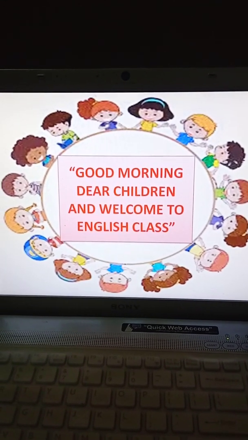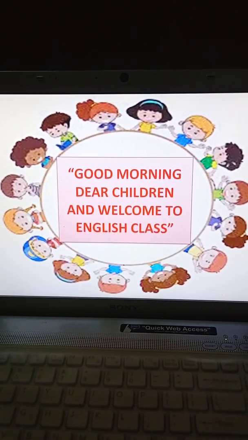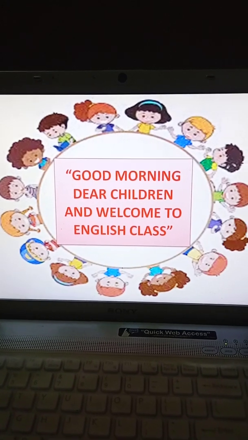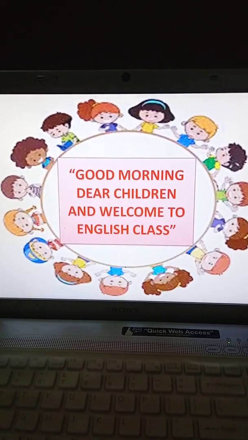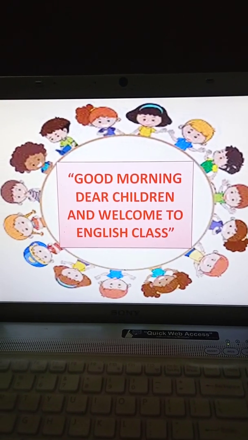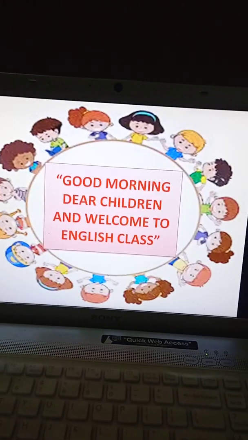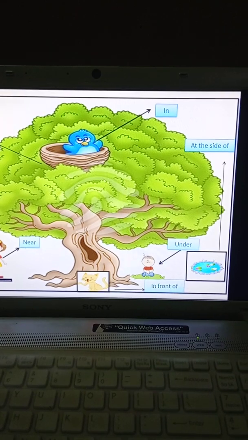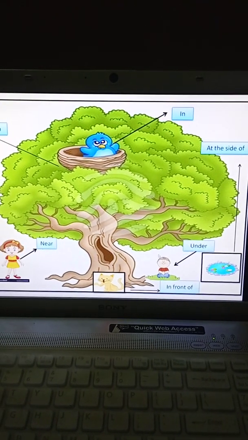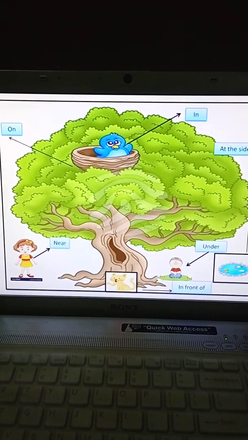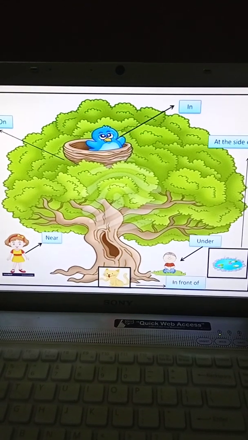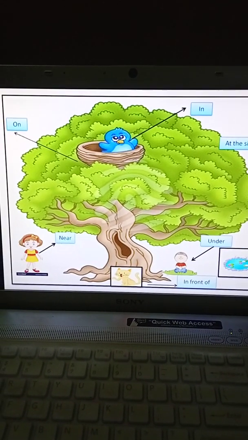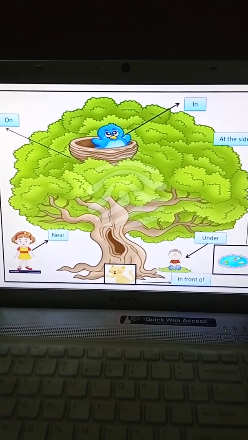Now we will study some different topic in today's class, children, and I will show you one picture. You tell me, do you know the name of the picture? Children, can you name all the things which are present in this picture? Okay, let us start now, children.